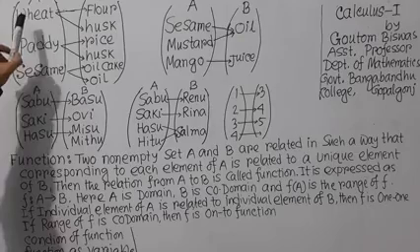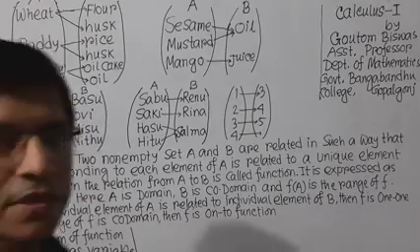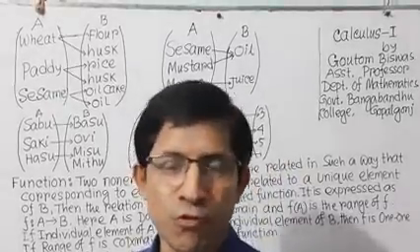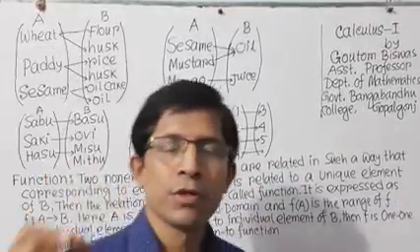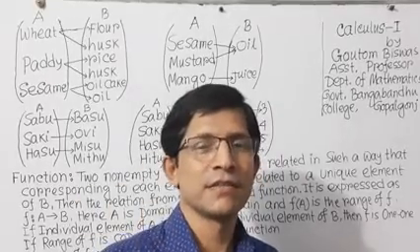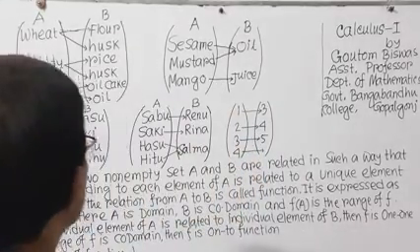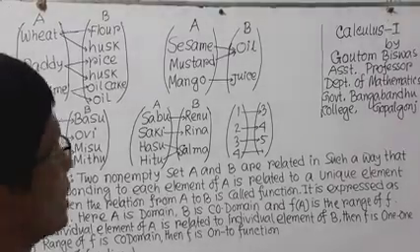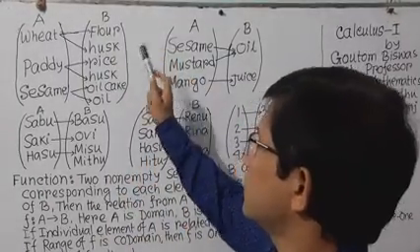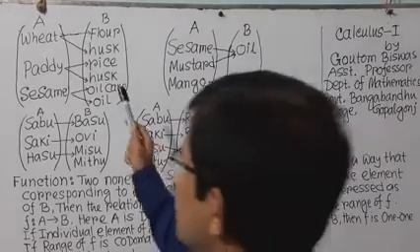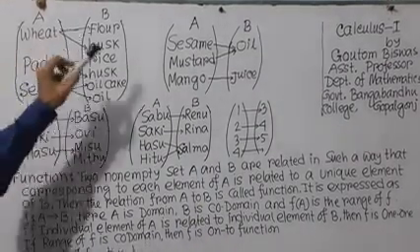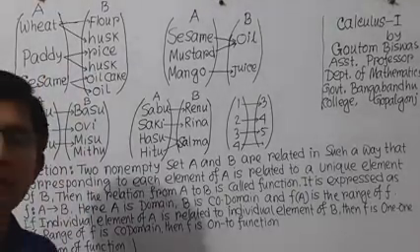Now, you can take these 3 items as input. And if you put this input into a machine, then you will get output as flour, husk, rice, etc.